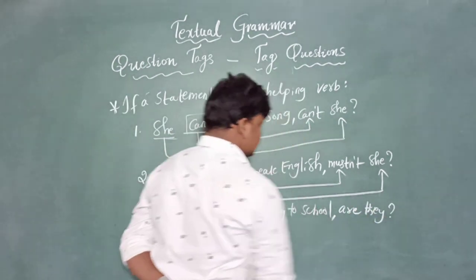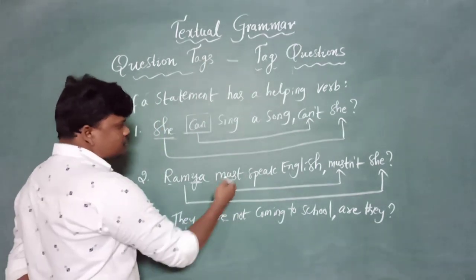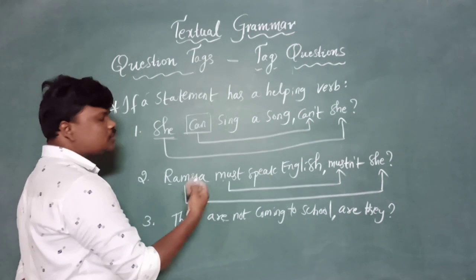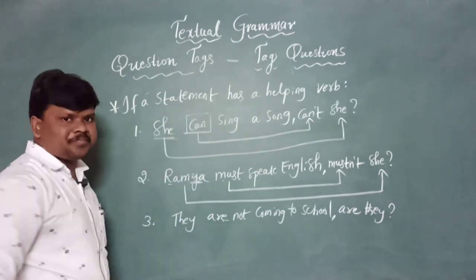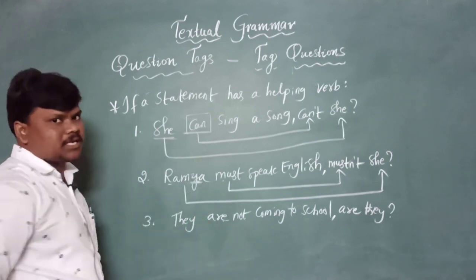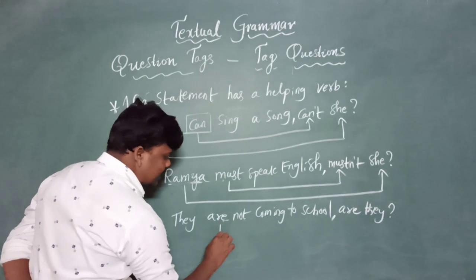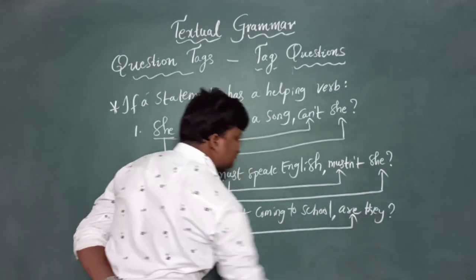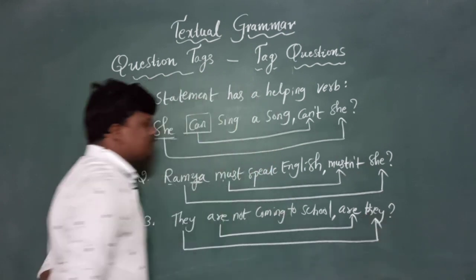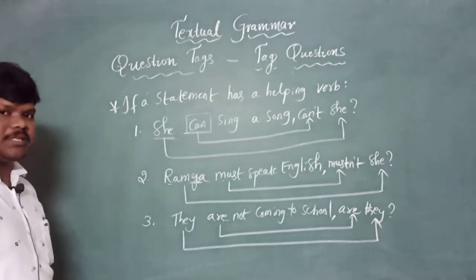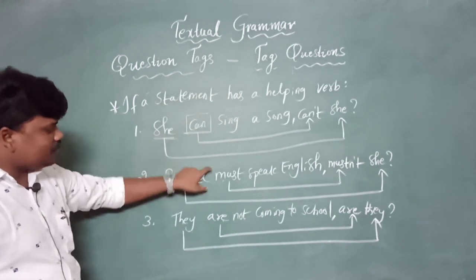See, here it is negative, there positive. If it is positive, there negative. This is called question tags, my dear. If a statement has a helping verb, we write the tag with the helping verb, and here they. So this is a question tag if a statement has a helping verb.